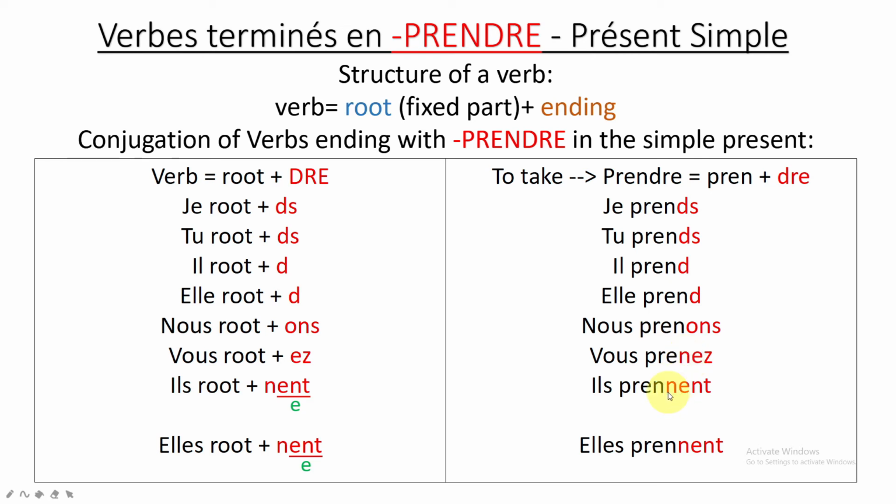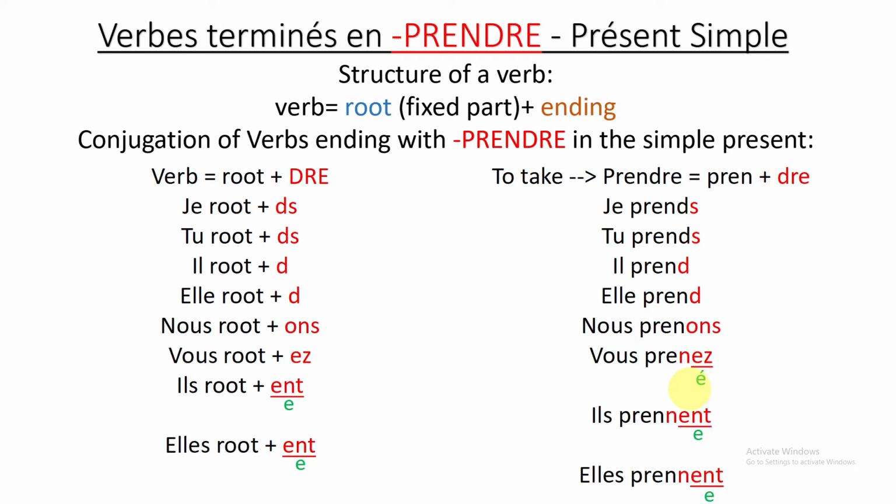But here we have a double N. For vous, we are not adding an extra N. It's just root plus EZ. The root itself has the N, so PREN. This N is from the root, not from the ending. So please pay attention to this one. But for ils and elles plural, we need to add an extra N, then ENT.